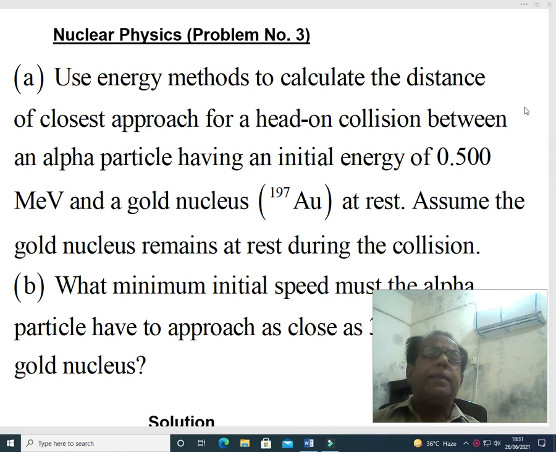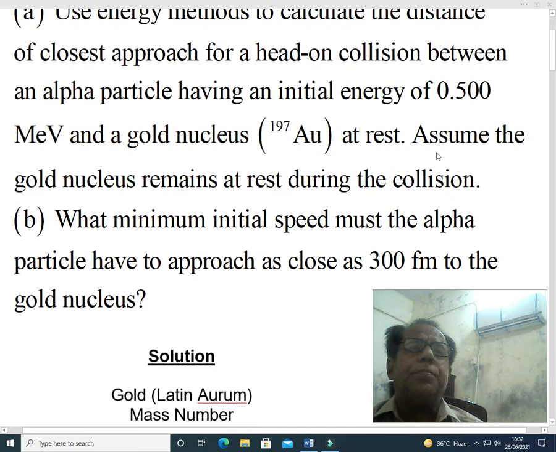Use energy methods to calculate the distance of closest approach for a head-on collision between an alpha particle having an initial energy of 0.500 million electron volt and a gold nucleus, Au-197, at rest. Assume the gold nucleus remains at rest during the collision.